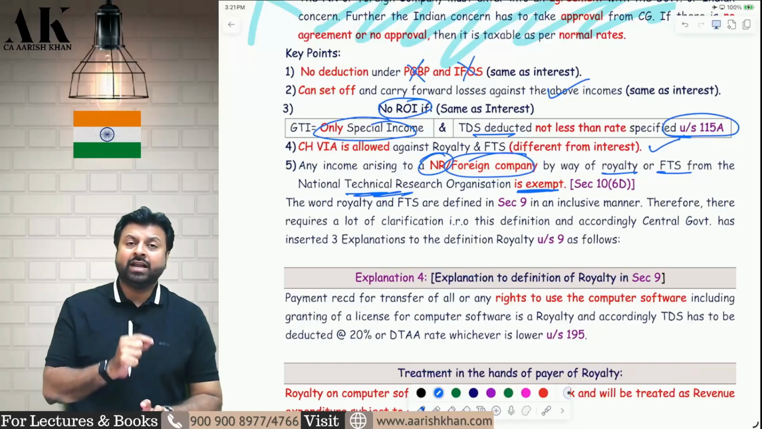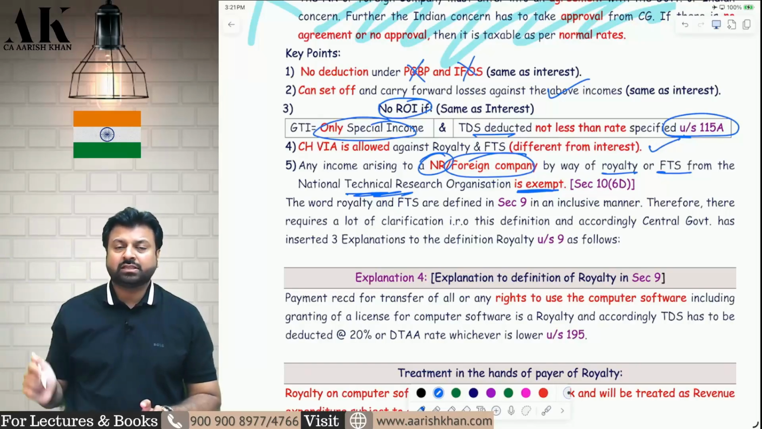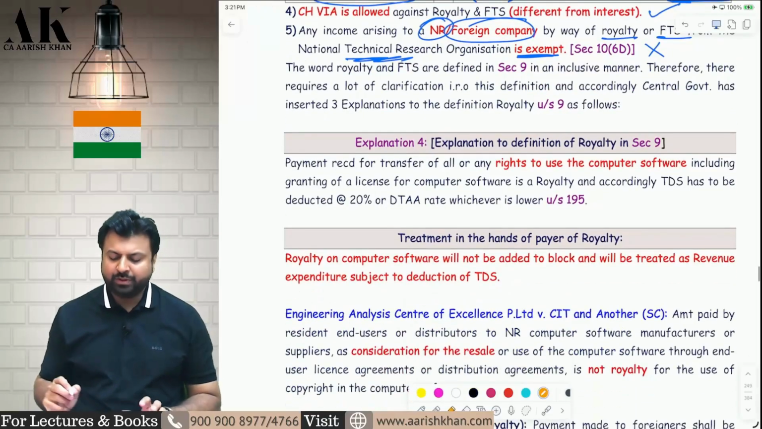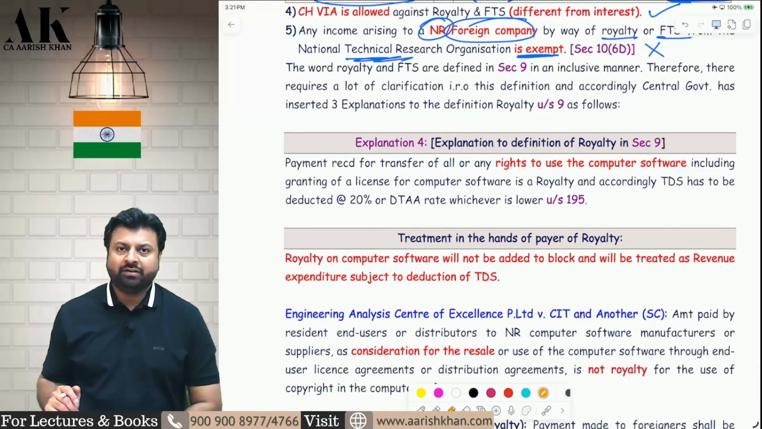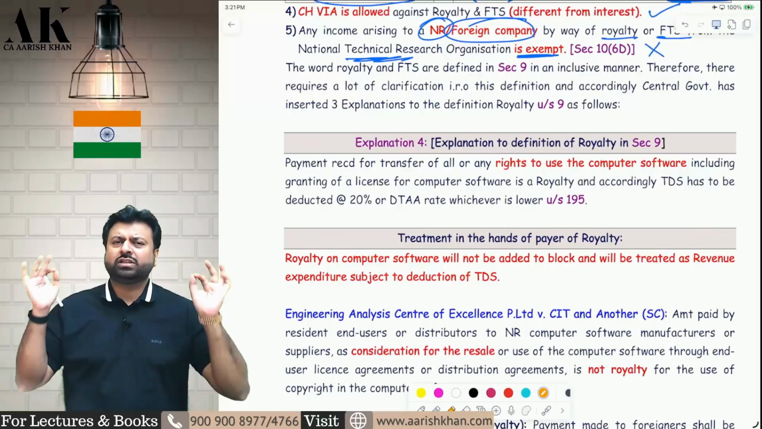Therefore, if such NTRO pays royalty and FTS to a non-resident and foreign company, such non-resident and foreign company is not liable to pay tax in India. Now, sir, what do you mean by the term royalty? What do you mean by the term FTS? See, the term royalty and FTS is a very, very exhaustive definition.